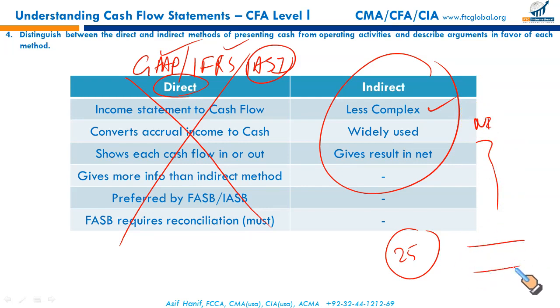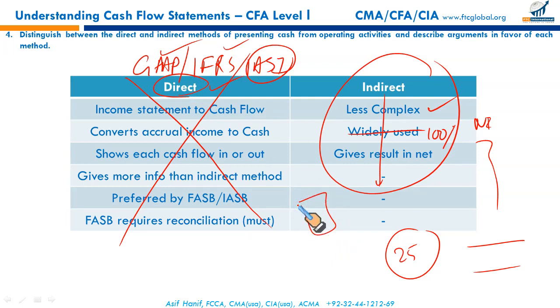You get cash flow from operating activities. It is widely used. I will say, as far as I have worked, 100% used. Everywhere I've seen this method being applied. I haven't worked for any American company, but in an American company, even if you have used the indirect method, if you have used the direct method, you will have to provide the reconciliation. We'll discuss this point later. It's a little complex point.